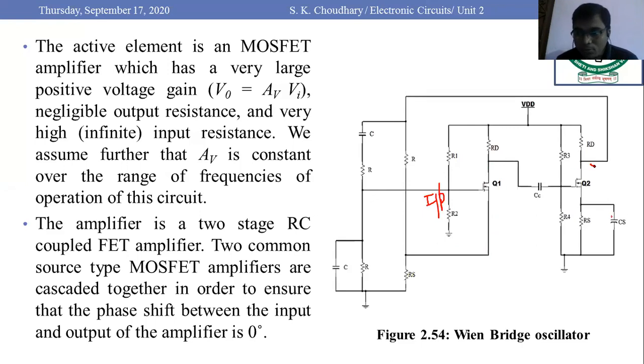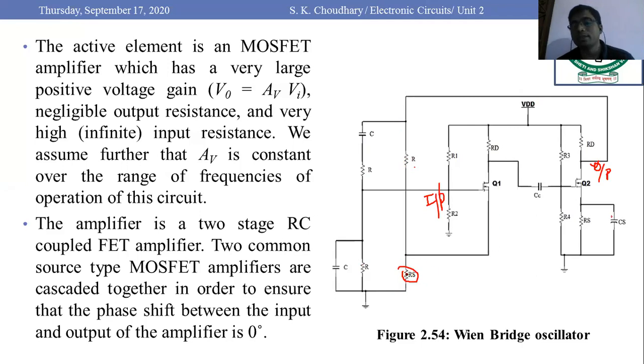Now, from this output end, we take a signal that is fed back, and this is connected to this RC network. One is the series RC network, R and C, another is the parallel RC, then the third one is R, and the fourth one is RS. This R is nothing but your RS.